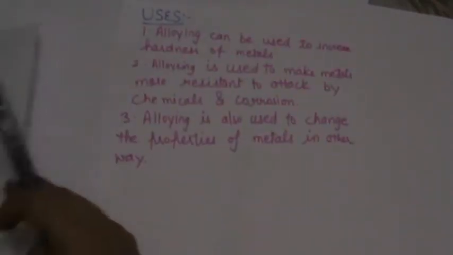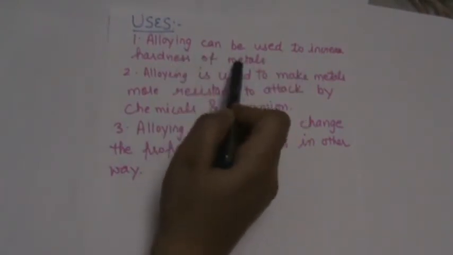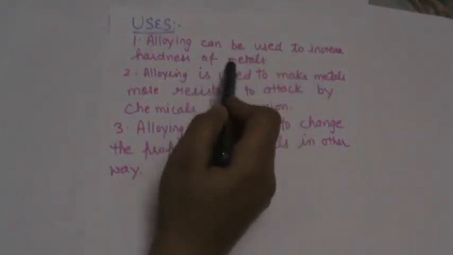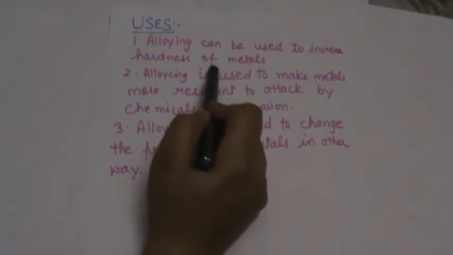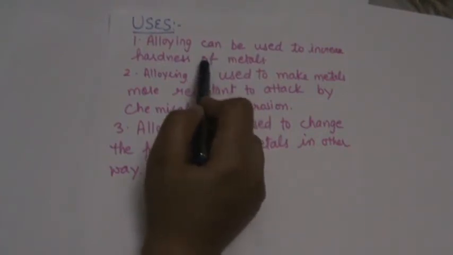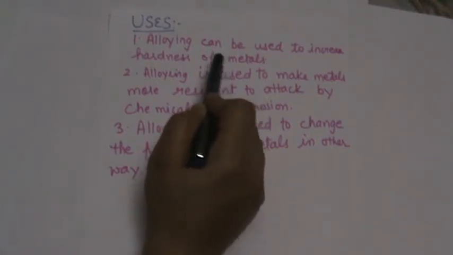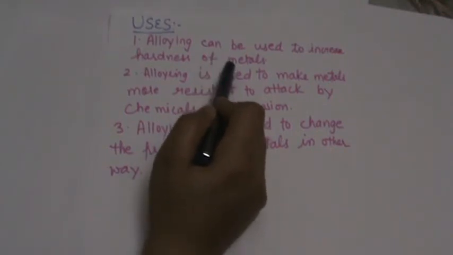Next are the uses of alloys. First, alloying can be used to increase the hardness of metal. How do we increase the hardness of metals? Alloying is used because alloys have specific properties that are more desirable than those of the pure elements. For example, students, pure aluminium, pure iron and pure copper are too soft. If they are too soft, they are not suitable for construction purposes. However, we can mix these metals with some other metals or non-metals to increase their hardness.